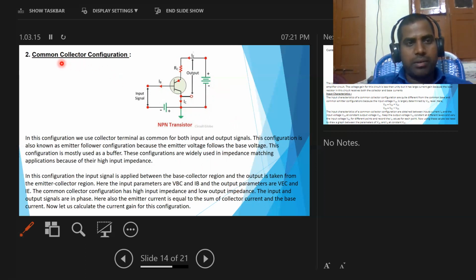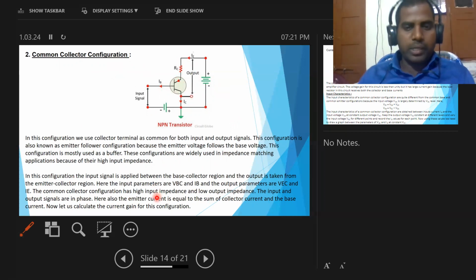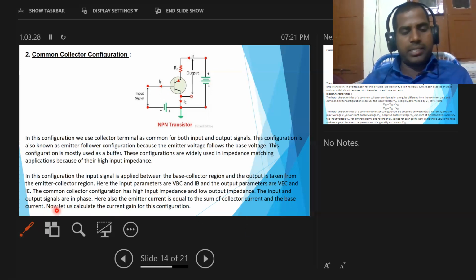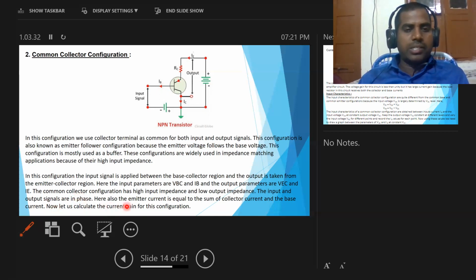So in this common collector configuration, this transistor has high input impedance and low output impedance. The input and output signals are in the same phase. Here also the emitter current is equal to the sum of the collector current and the base current.